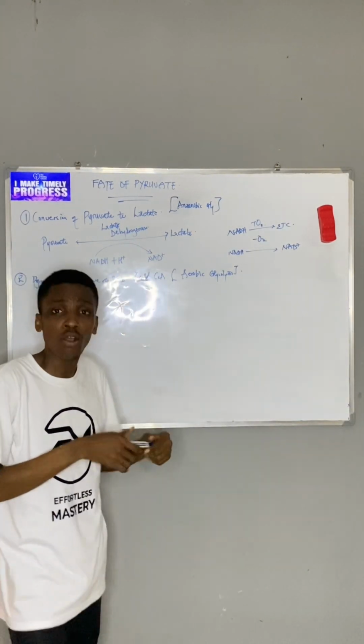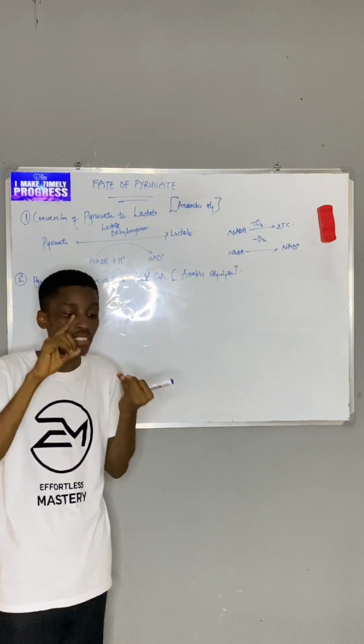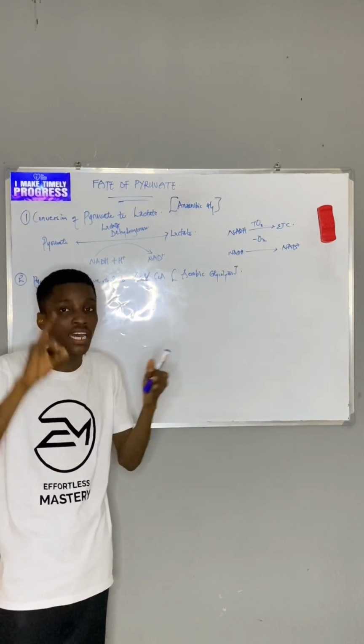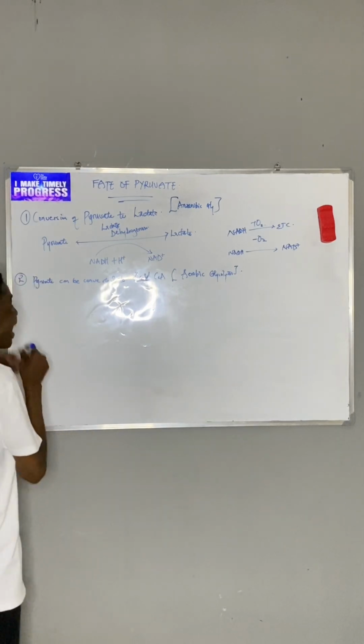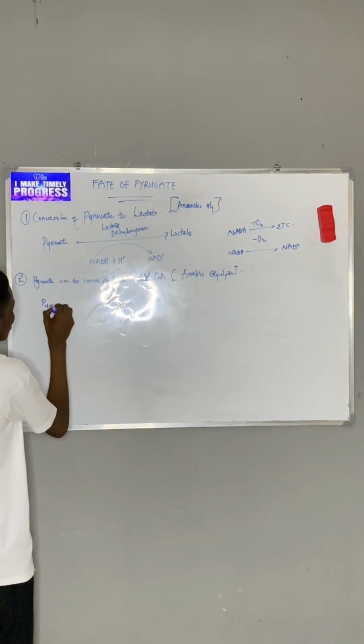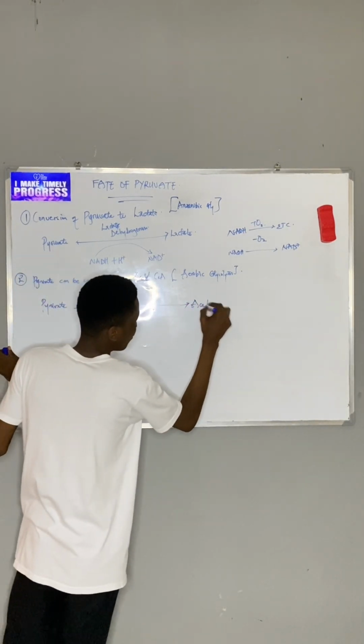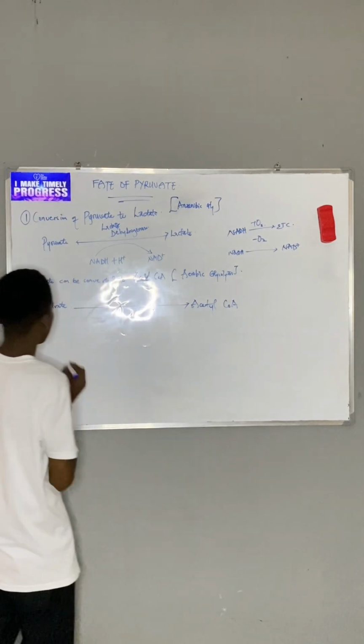It is because acetyl-CoA cannot cross the membrane. Remember I said 3 things can cross: pyruvate, malate, and citrate. So pyruvate has to go in and change to acetyl-CoA. And this step is usually a complex step, but it's something that's quite direct. Now let's look at the things to see.